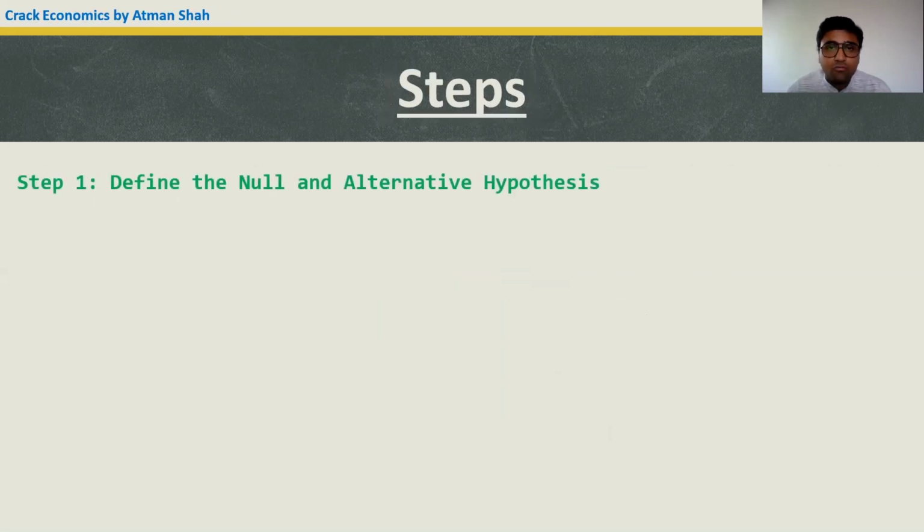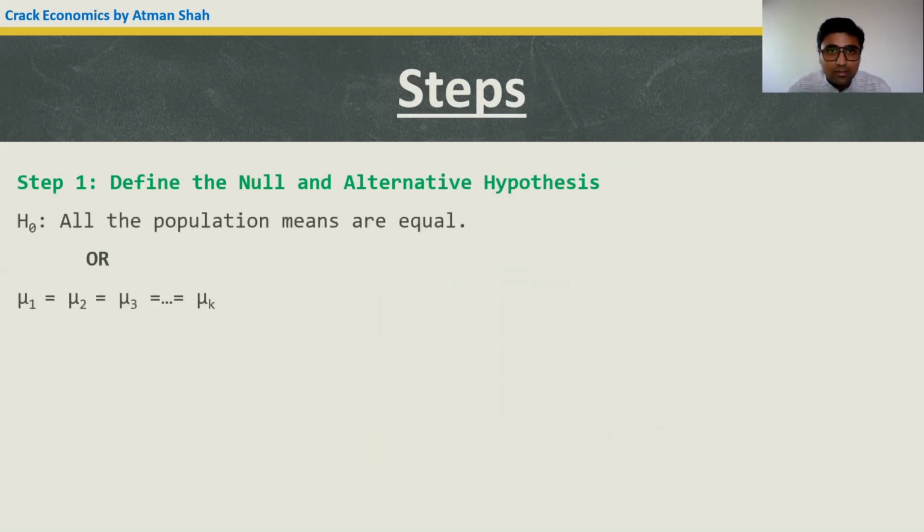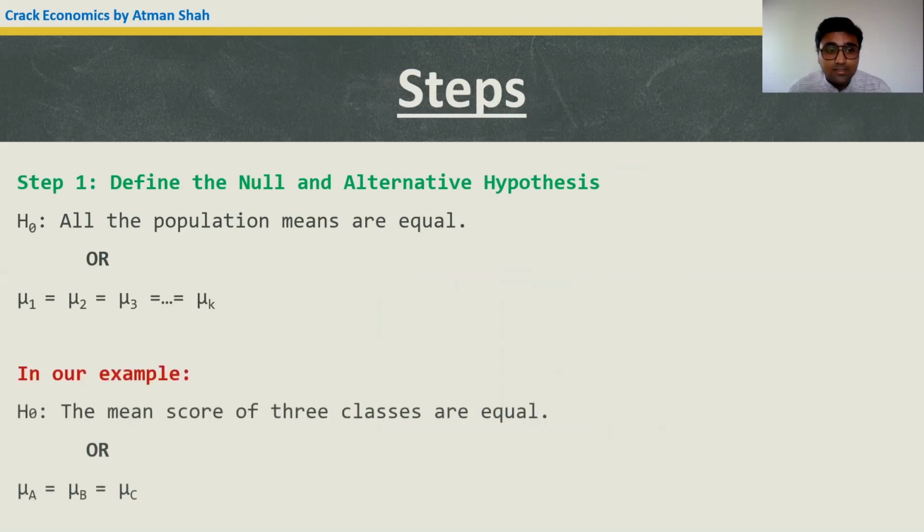Step 1 of one-way ANOVA is to define the null and alternative hypothesis. In general, the null hypothesis is that all the population means are equal, that is mu1 is equal to mu2 is equal to mu3 up to muk if we have k samples. So in our example, the null hypothesis is that the mean scores of the three classes are equal.